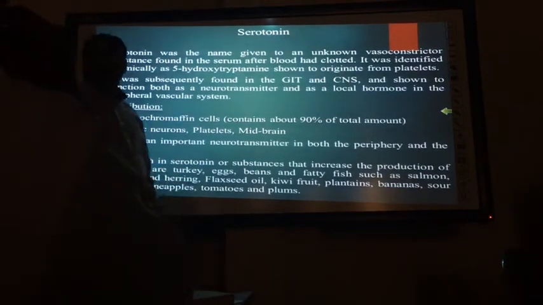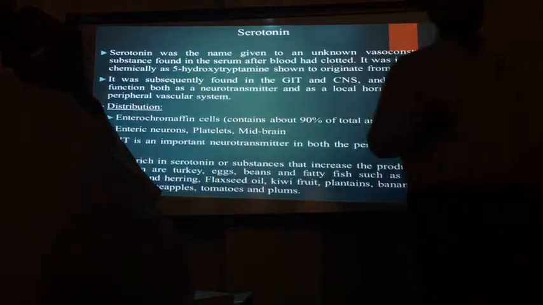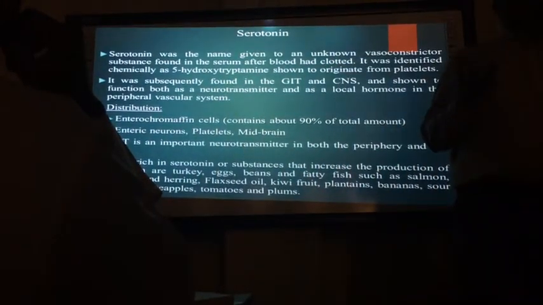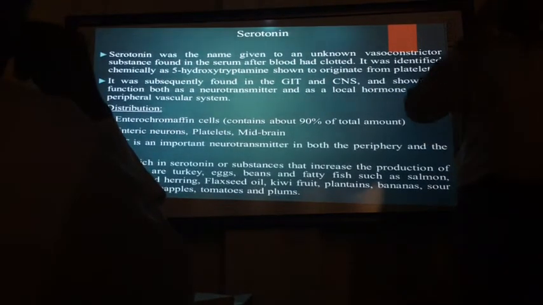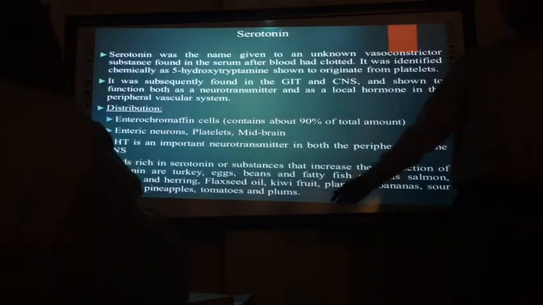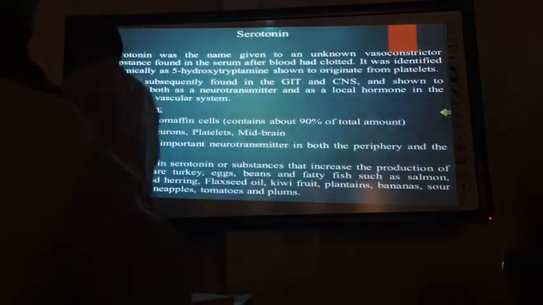Any fruit or food rich in 5-hydroxytryptamine gives a stimulatory, antidepressant effect. Many chocolates contain serotonin. So any food containing serotonin leads to happiness.